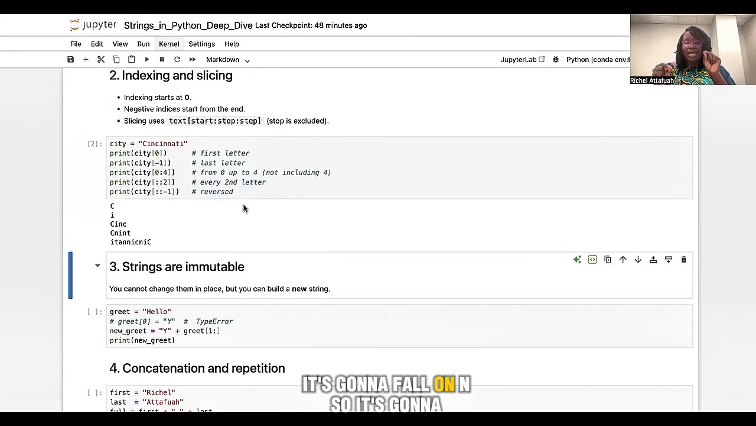It's going to fall on N. So it's going to put a C, put an N, move to the next 2, move to the next 2, till it gets to the last I. That is actually what it's doing. And the last one is saying start from the very first end, and the step is -1. So it's actually just going to give us the reverse of Cincinnati.